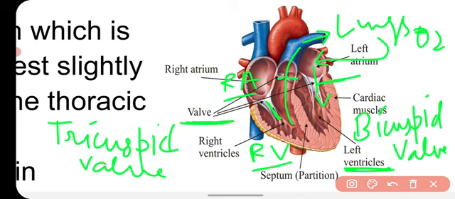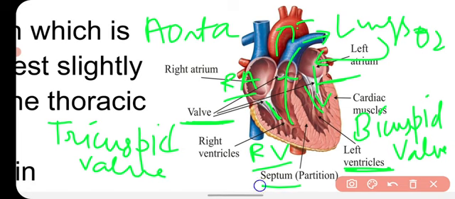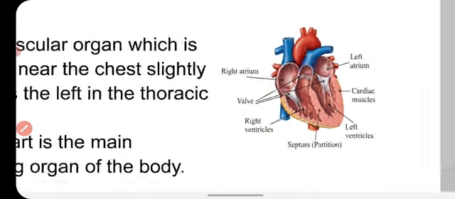From here the blood goes into the biggest artery of our body, called the aorta, and this aorta leads the blood to the whole body. From arteries the blood goes into the capillaries, and from the capillaries into the veins, and the veins bring the blood from body parts into the right auricle, and again the heart cycle starts.